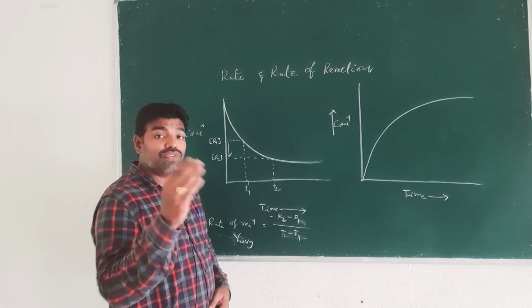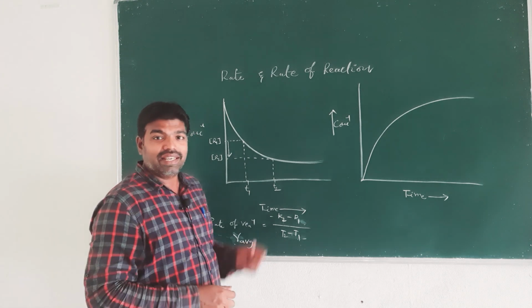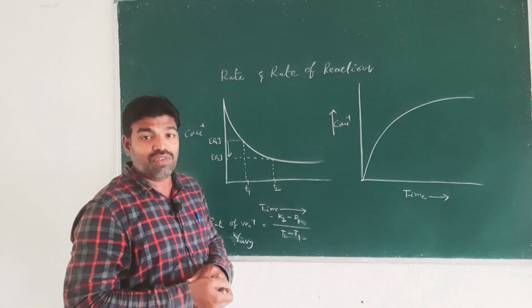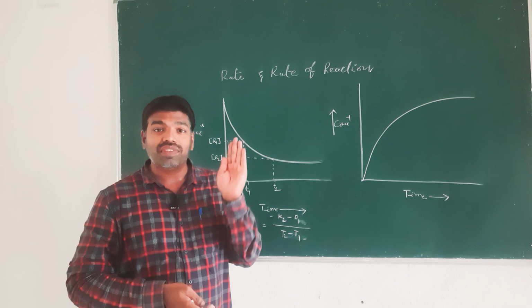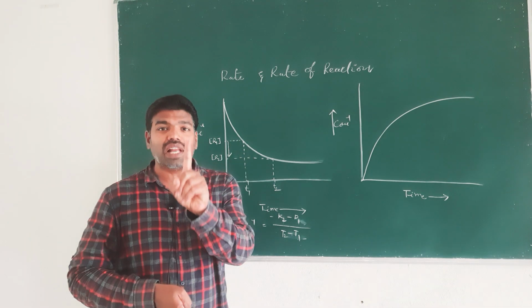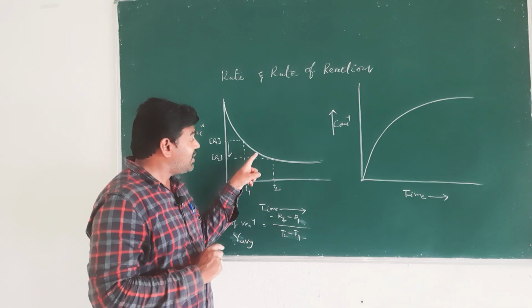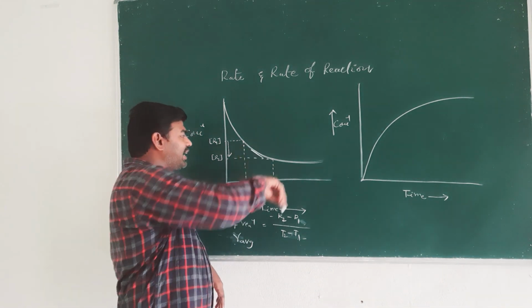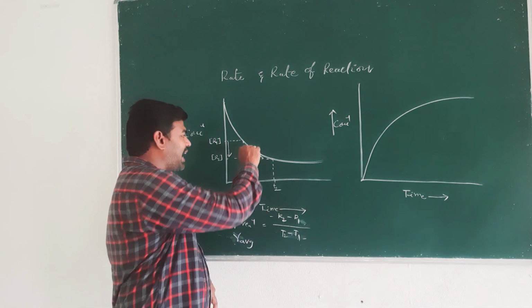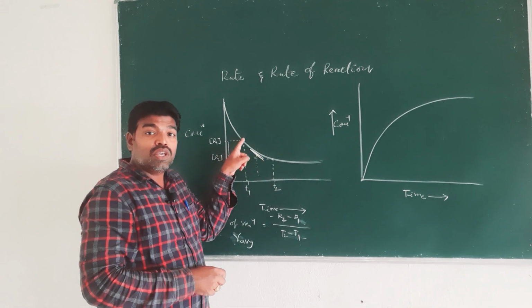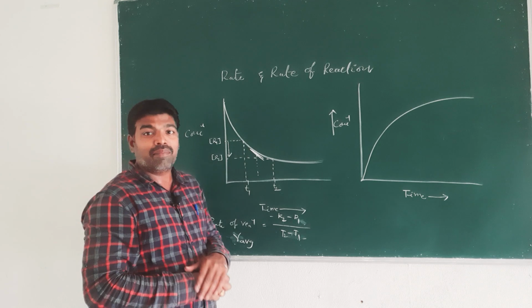For example, if you want to know the rate of that chemical reaction at a particular instant, then you draw a tangent on this curve and measure the slope of this curve.